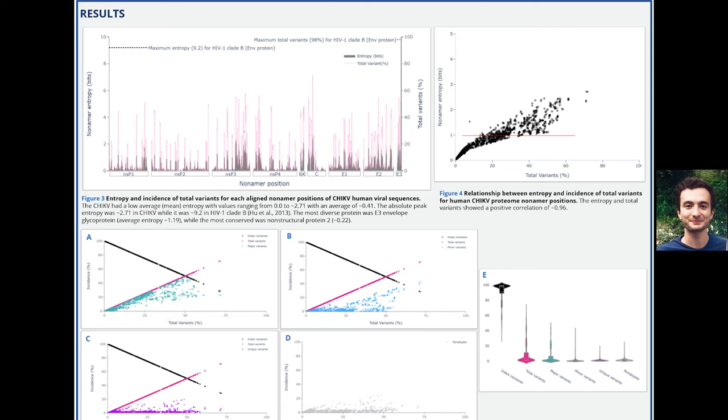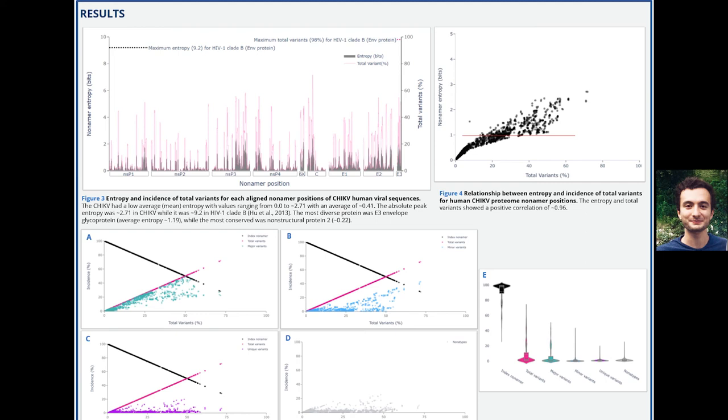A positive correlation was observed, with a wider spread in total variance with increasing entropy or diversity, particularly from an entropy value of 1 onwards. So, an entropy value can have a range of total variance. For example, entropy of 1, represented by this red line, can have all these different total variance values. Given this, we then went on to investigate the diversity motifs that comprise the total variants, namely the major, minor, and unique variants mentioned earlier. Figure 5 provides a distribution for each of these motifs.